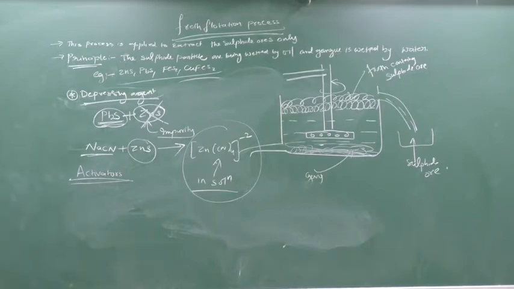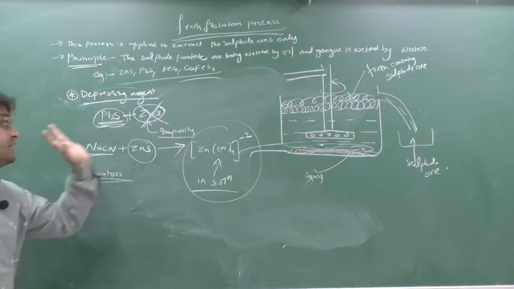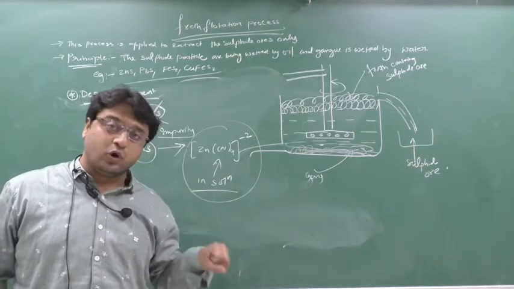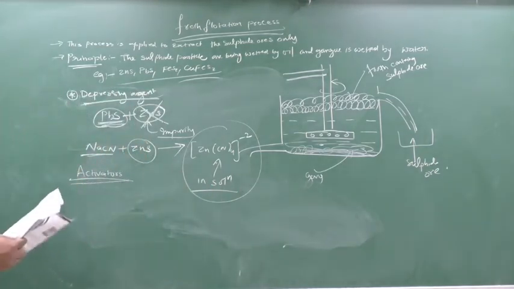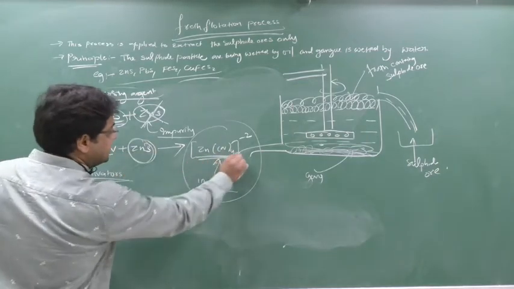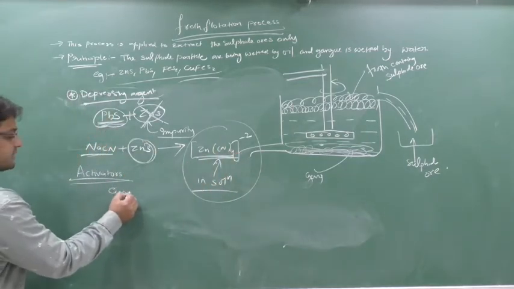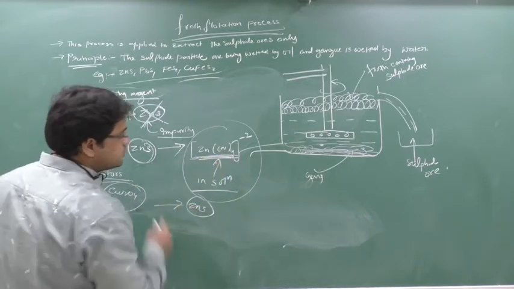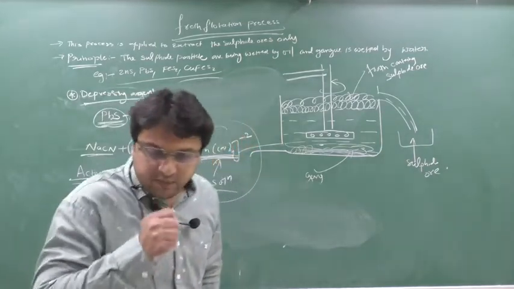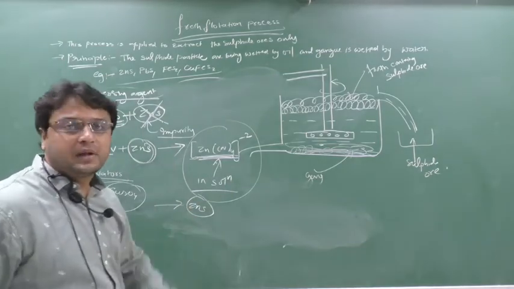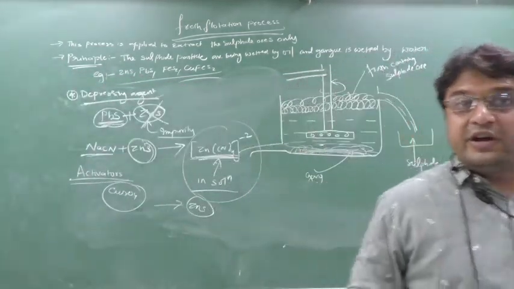Activators are those substances which will help to get back the sulfide ore which was depressed. Now here, which sulfide ore was depressed? The sulfide ore depressed was ZnS. Yes or no? It has converted into this soluble complex. So activators are like copper sulfate. When this copper sulfate reacts with this complex, again I will get ZnS back. So again I will churn it, I will blow the air, and froth will come on the top. Now the second time, what will the froth contain? ZnS. This part.